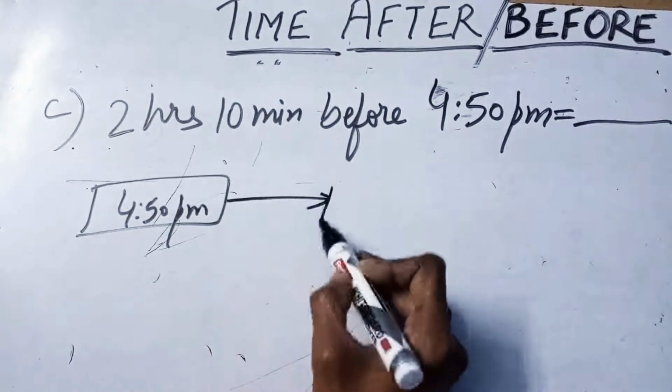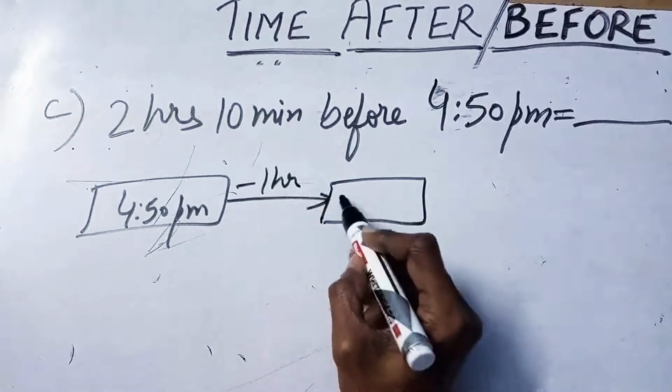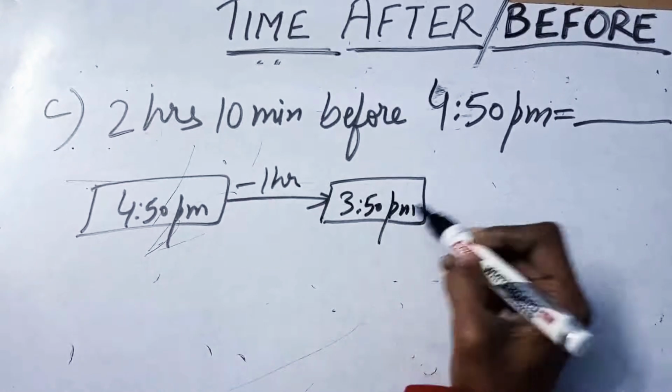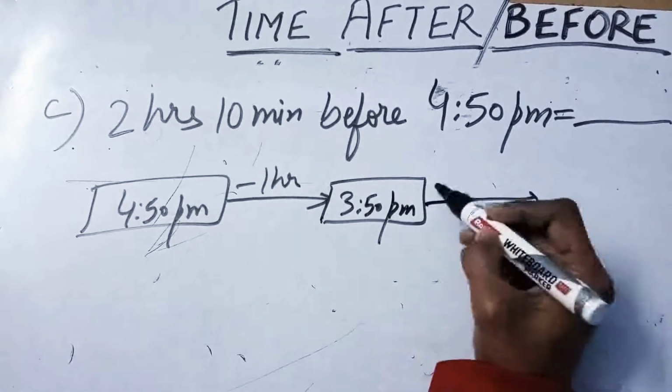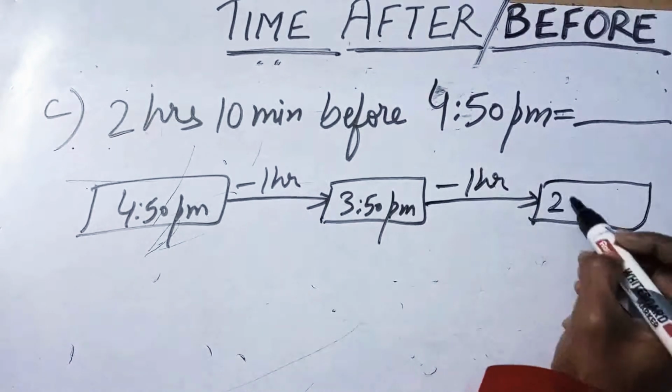Let's move the clock 1 hour back. What was the time 1 hour back? 3:50 p.m. Let's take 1 more hour back. Time was 2:50 p.m.